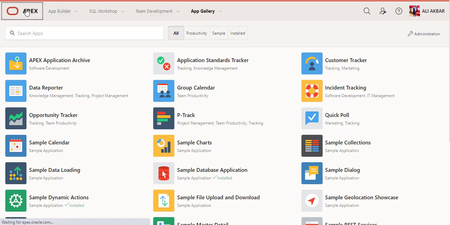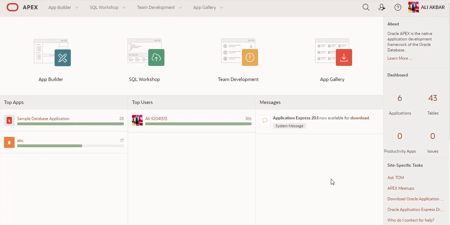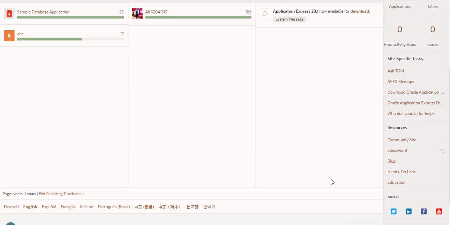Guys, this is a very basic introduction of Oracle Apex I am showing you. So guys, this was a short introduction. I cover all features of Apex. I'm giving a demonstration to you using Oracle Apex 20.1.